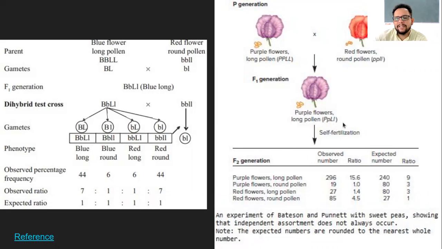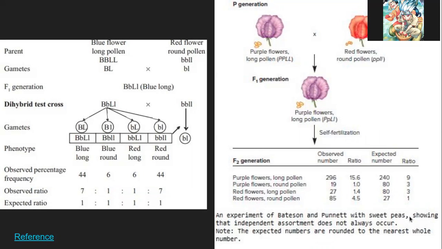Now, whosoever has created this diagram can have written the self-fertilization part wrong. I can just simply assume it. In that case, this whole thing becomes wrong. So that is when I don't literally refer to each and every point in the diagram. No, sir. Not only the self-fertilization, but the last two columns of expected number and expected ratio will also be wrong then. Why will it be wrong?